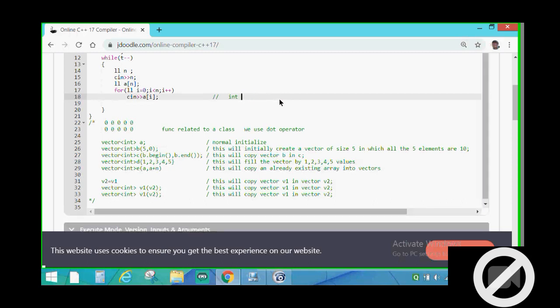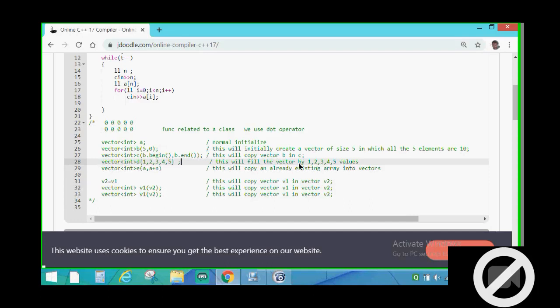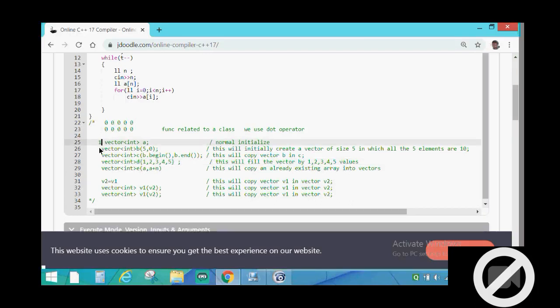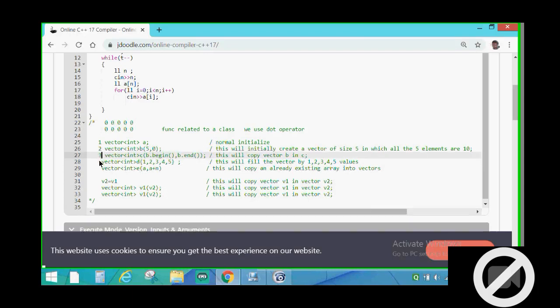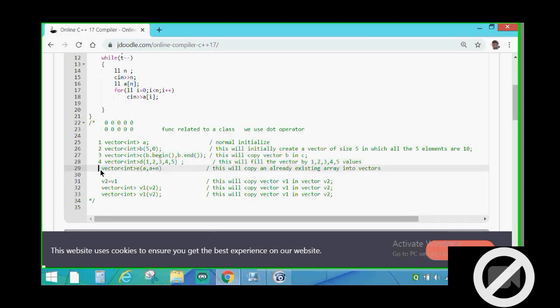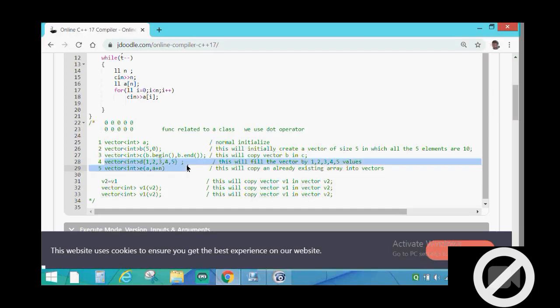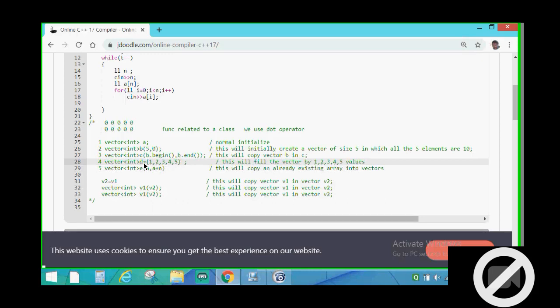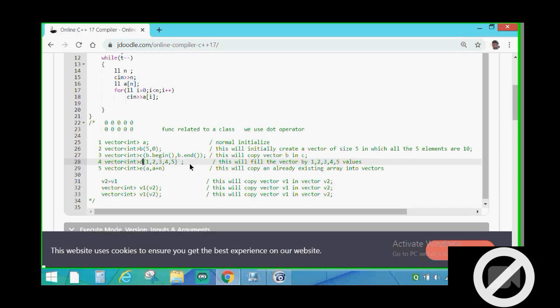We have to directly write like this. I am missing the semicolon here. So this will fill the vector with 1, 2, 3, 4, 5. So this is the fourth way. I have explained to you till now the first way, then this is the second way, this is the third way, this is the fourth way, and this is the fifth way. Now I am explaining the fourth. In this we are basically giving values 1, 2, 3, 4, 5 to vector d. But here remember that we are not using the equal to symbol like we used to do in an array. We are directly writing like this.